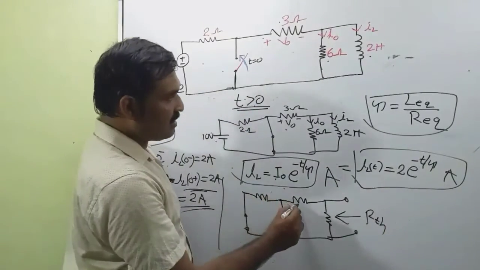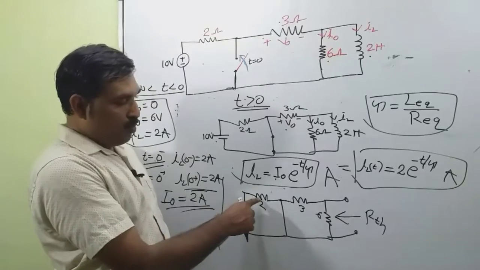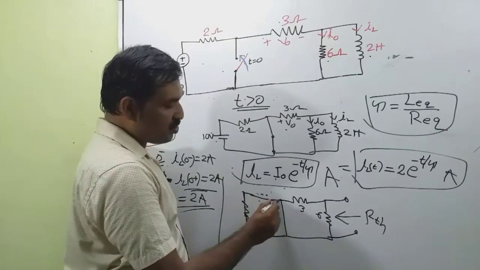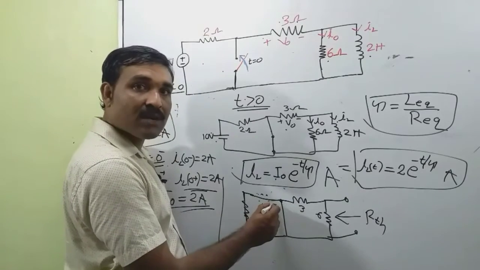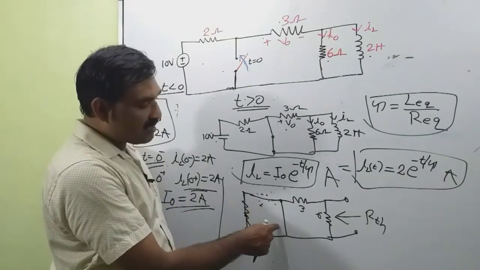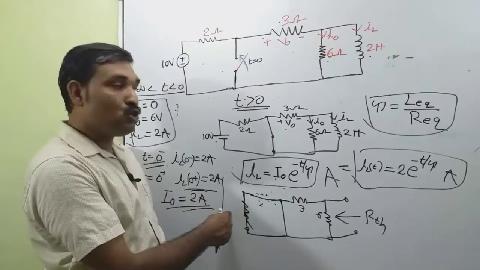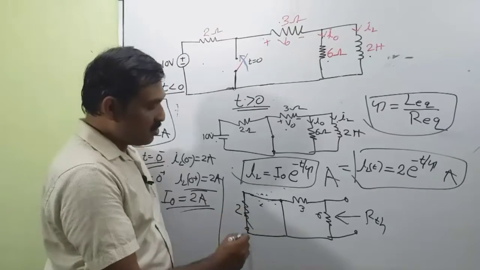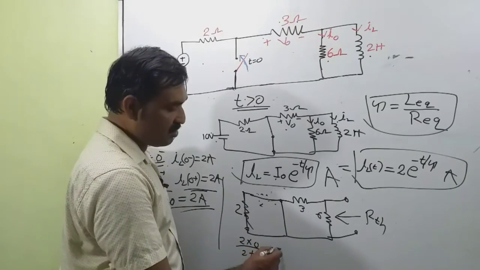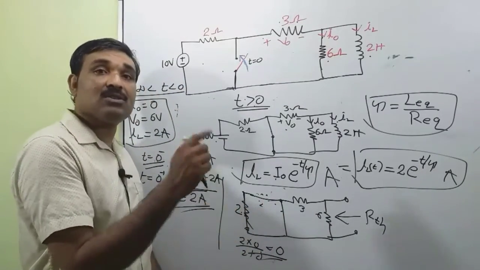So this is 3, 6 and 2. This 2 ohm, we can draw here. At this node, a short circuit path is available. The resistance of this short circuit path is 0, and 0 is parallel with the 2 ohm resistance. So 2 into 0 divided by 2 plus 0 is equal to 0. So the equivalent resistance of these two branches reduces to 0.